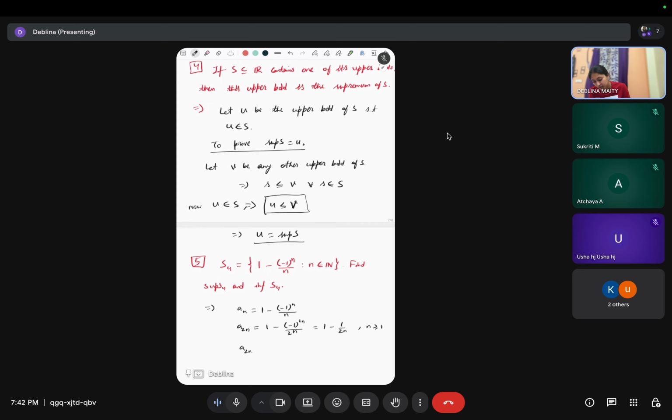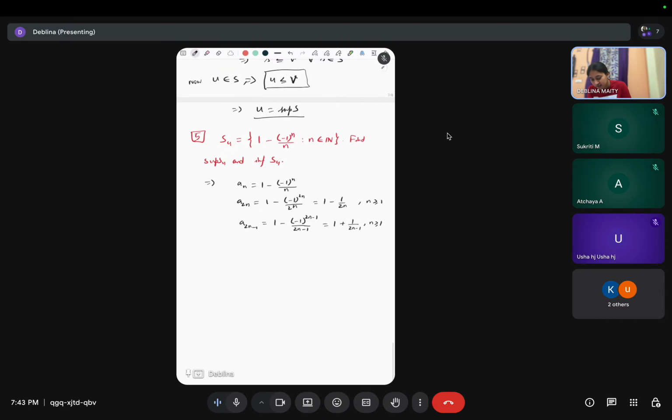And a_(2n minus 1) is what? So see, if this is suppose 1, right? Now a_2n is what? 1 minus 1 by 2n.